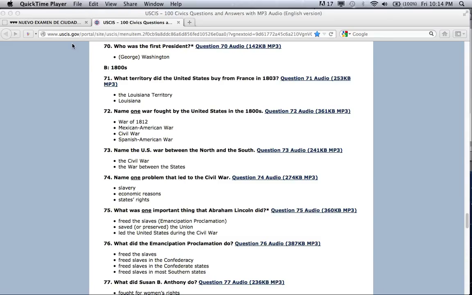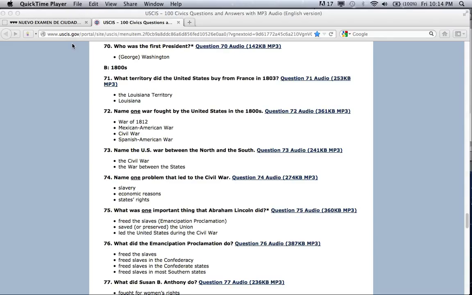Louisiana. Name one war fought by the United States in the 1800s. War of 1812. Mexican-American War. Civil War. Spanish-American War. Name the U.S. war between the North and the South. The Civil War. The war between the states. Name one problem that led to the Civil War. Slavery.